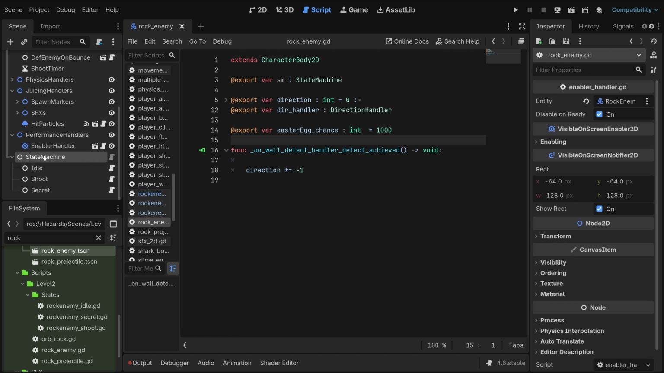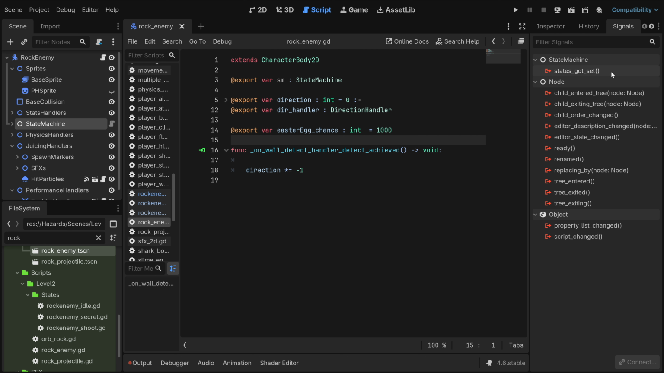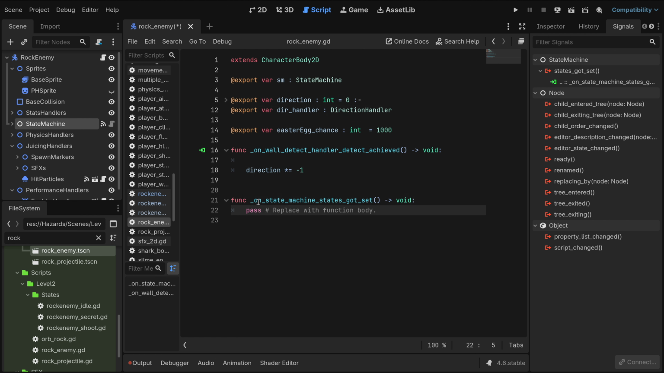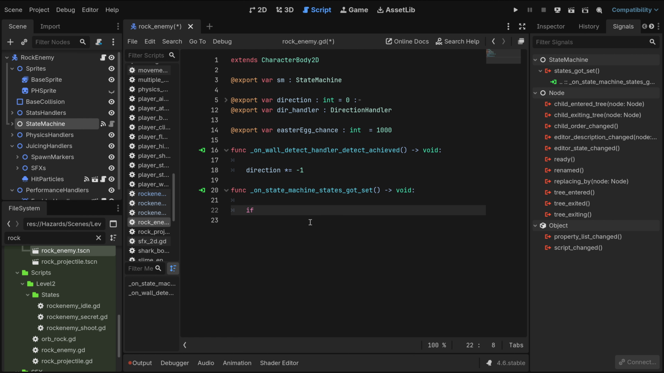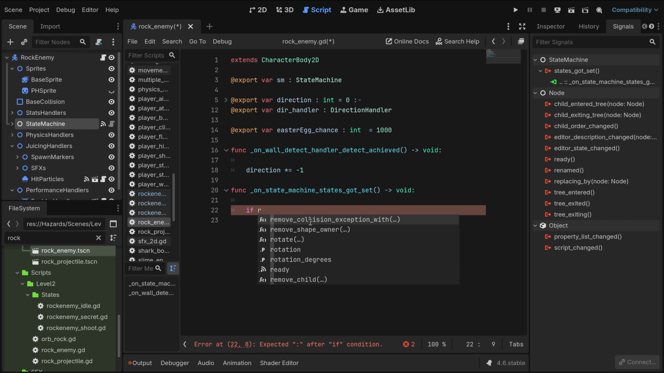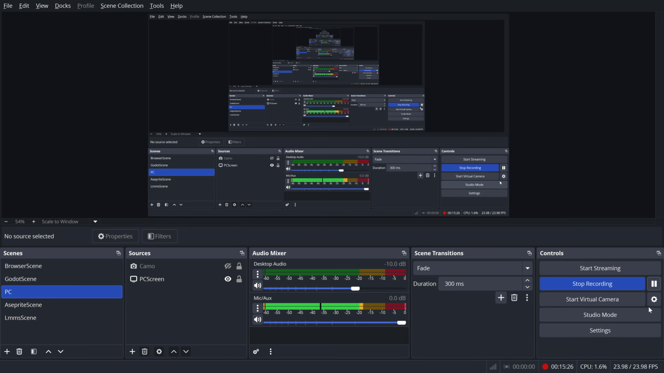Oh yeah. First of all, let me add the state machine here below the stats handler. And here on signals, we're going to go state got set. And here we're setting so state machine. If Easter egg chance. Wait, no. Wait, how did I do this? Let me check the backup code real quick. I forgot my own code for a second.